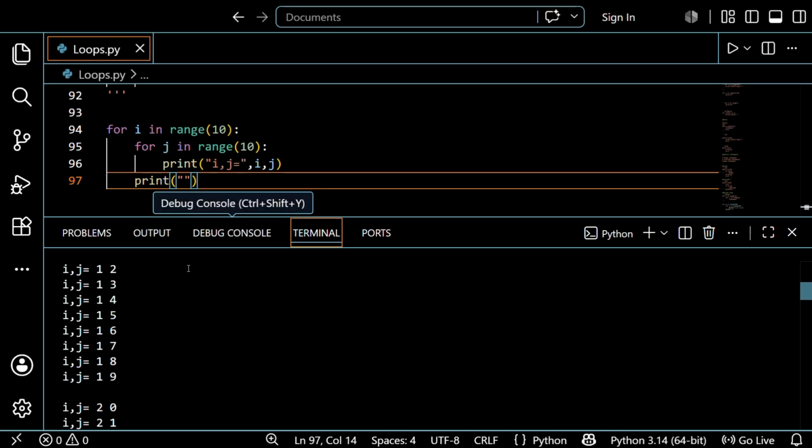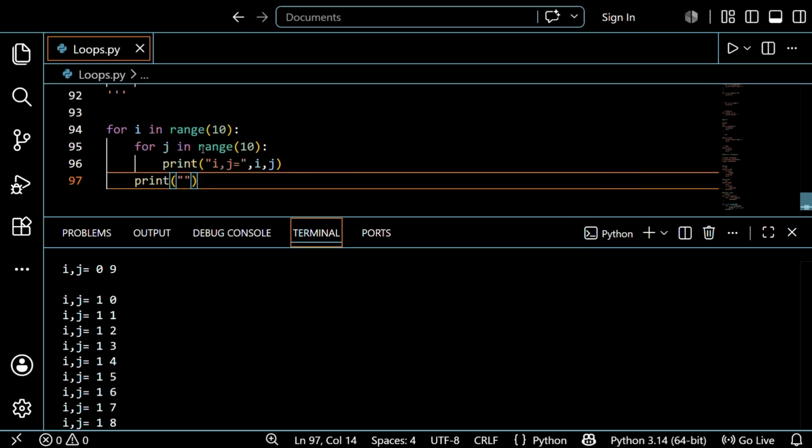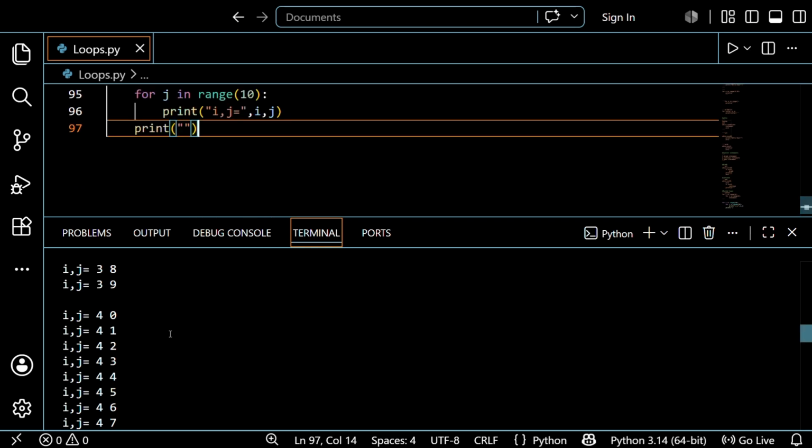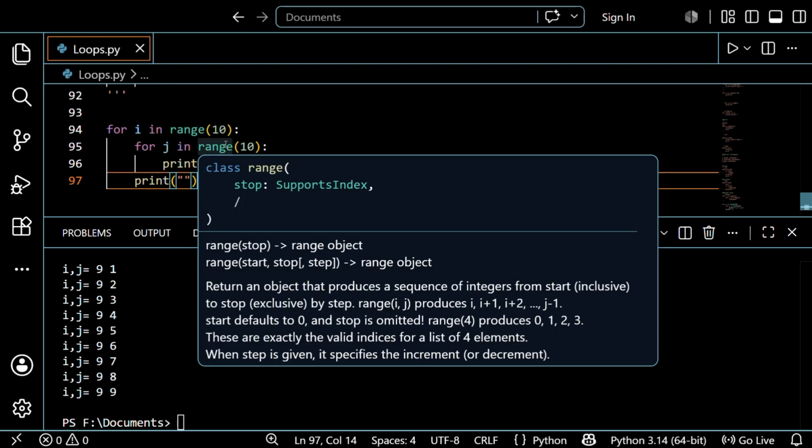After this, i becomes 1, and again j iterates 10 times, 0 to 9, and again gives a space. Similarly it takes 100 iterations, 0 to 9 by 0 to 9. So this is the process of this nested loop. By using this you can make some designs.